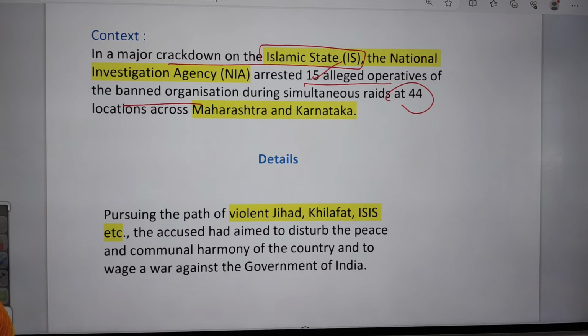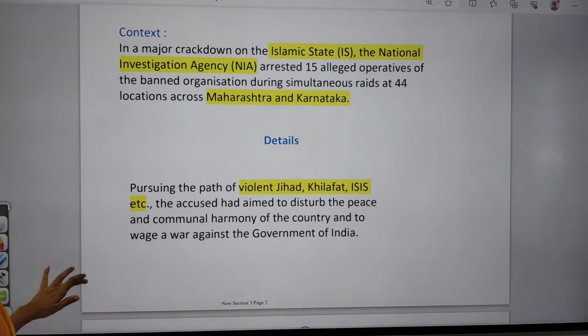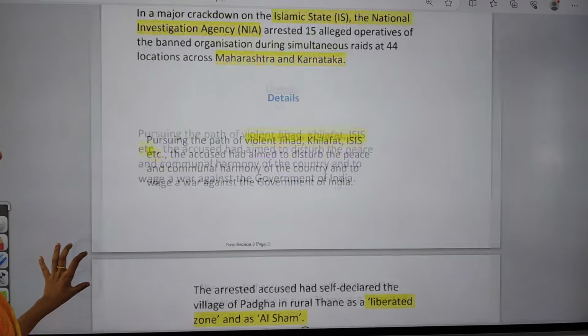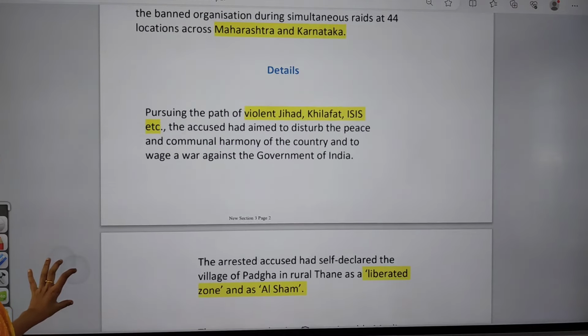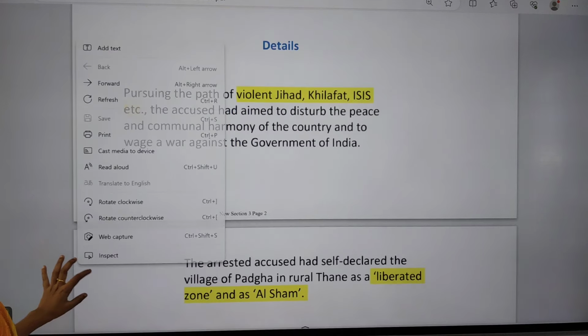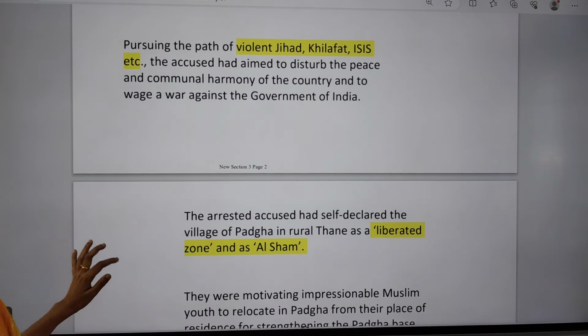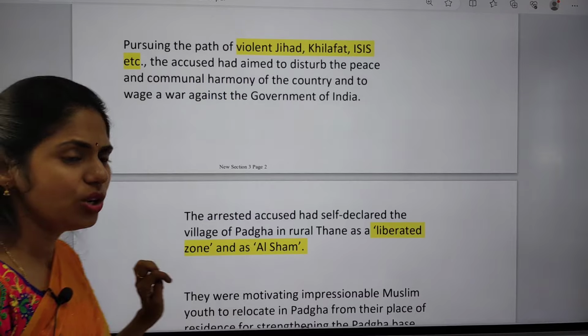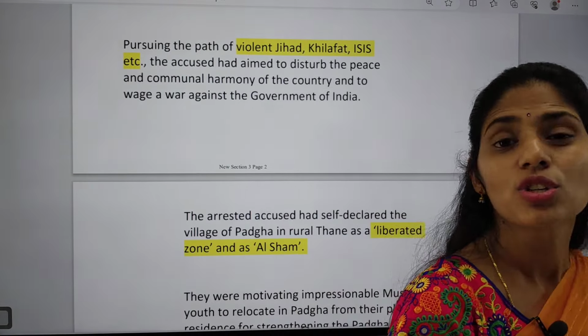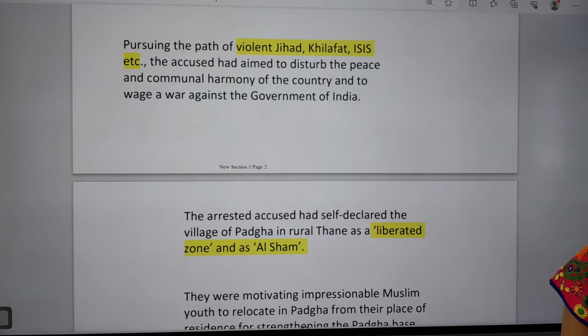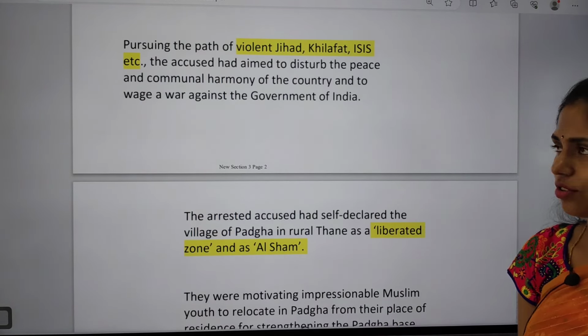So if you see details, it says that pursuing the path of violent jihad, Khilafat, ISIS, that is ISIS. So the accused had aimed to disturb the peace and communal harmony of the country and to wage war against the government of India. So actually these groupings, they are anti-government groupings that I can say. So they want to disturb law and order and peace which is prevailing in the country, right?